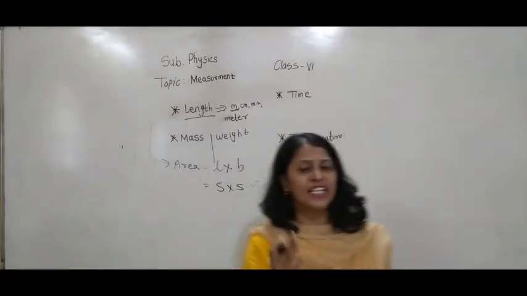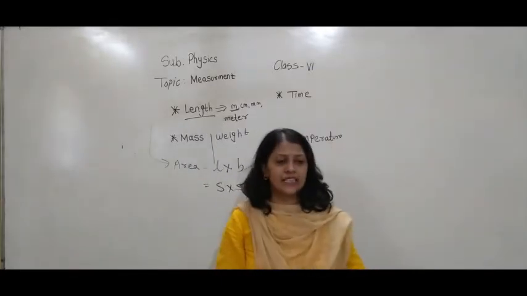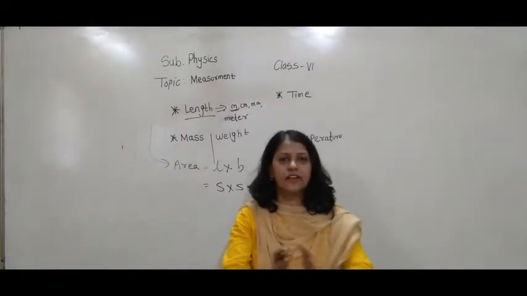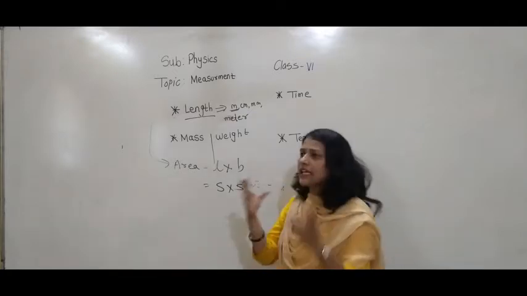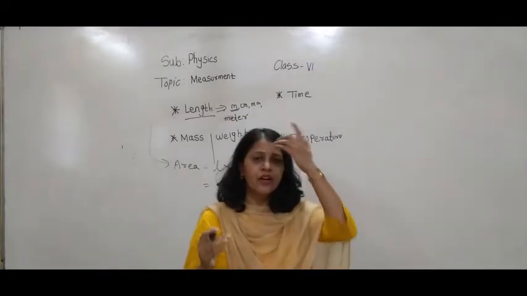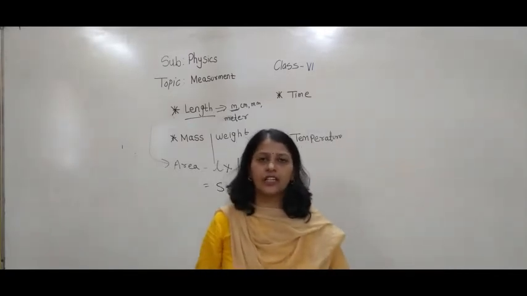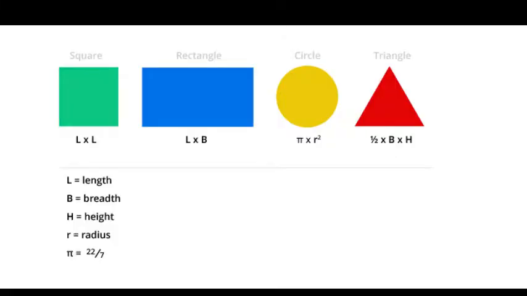So can you tell me what exactly is area? Area is nothing but the surface of an object. Now, suppose the object has a length, breadth, and height. If the object is a regular object, for example a square, rectangle, triangle, or parallelogram, then we can find the area by using the formula.